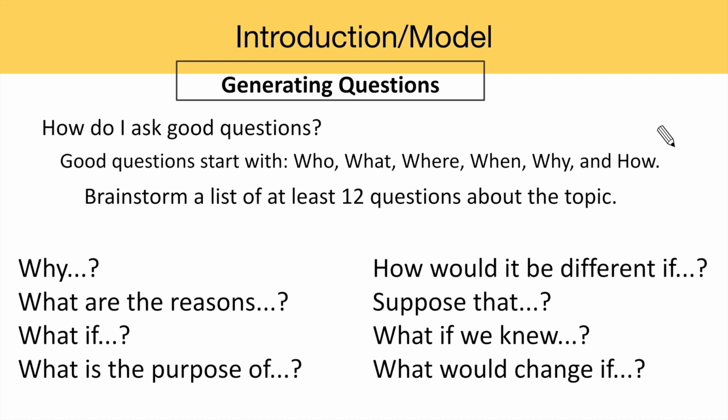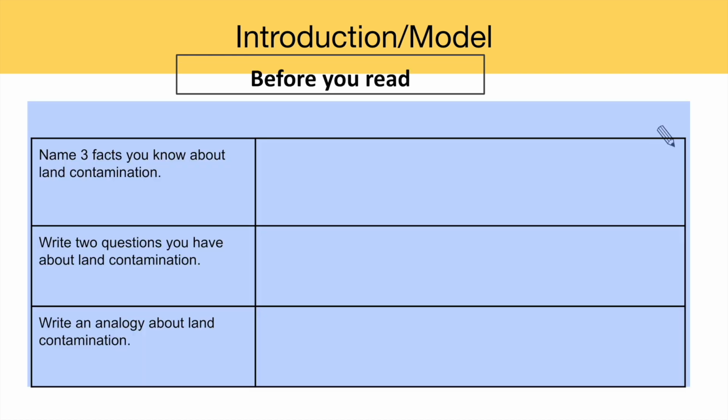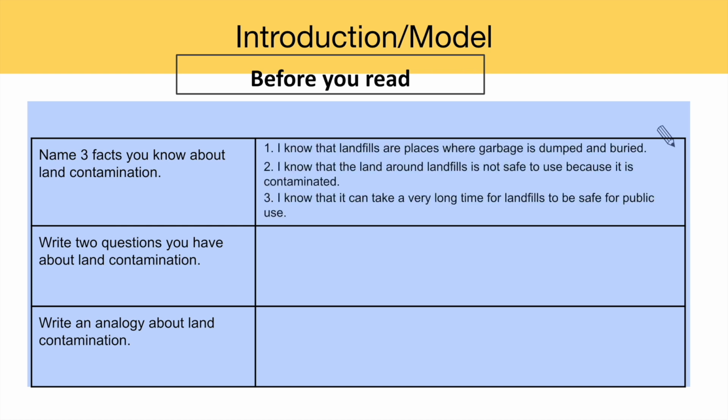Why? What are the reasons? What if? What is the purpose of? How would it be different if? Suppose that. What if we knew? And what would change if? Choose one of these question starts to help you generate good, thought-provoking questions. Before you read, name 3 facts you know about land contamination and write 2 questions you have about land contamination.